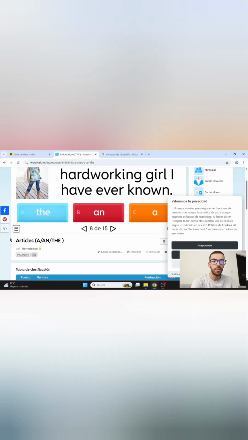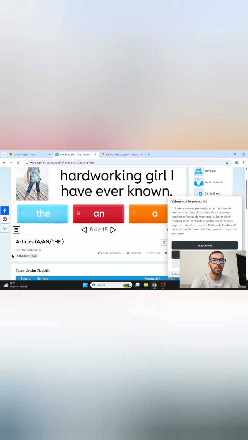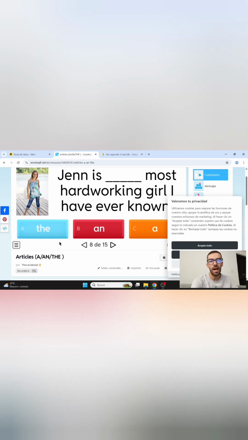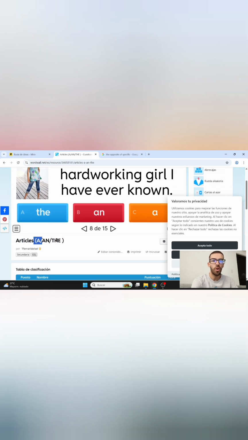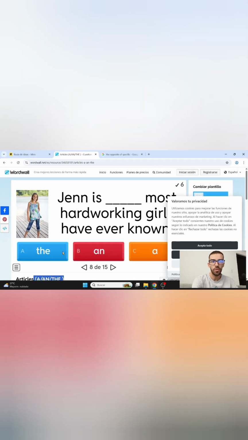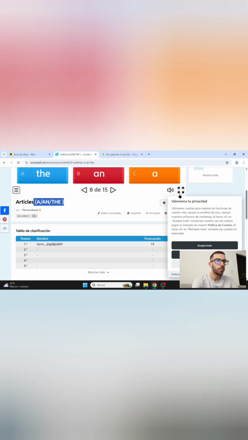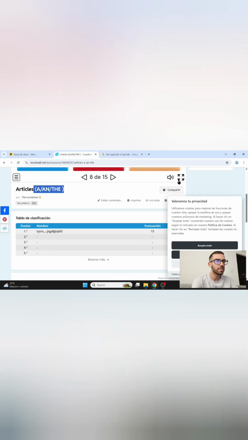So well, this is going to be the last exercise, but if you want to finish it yourself, you can come to this exercise. You just type Wordwall and write it there, and you will come to this page with all these options and you finish it. All right, but for the moment we're going to finish this exercise, just this last one.